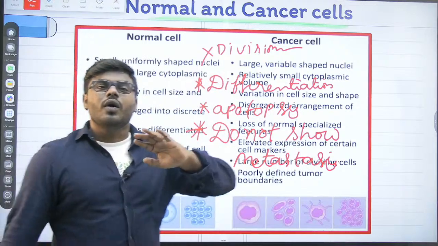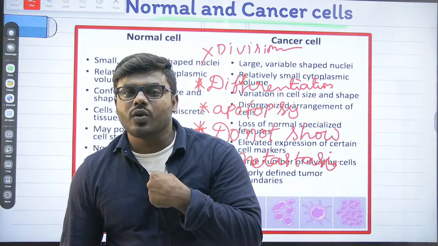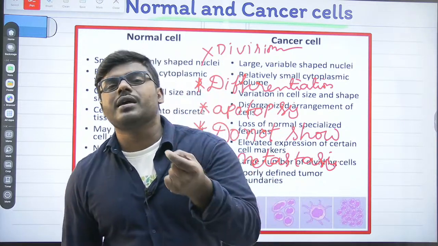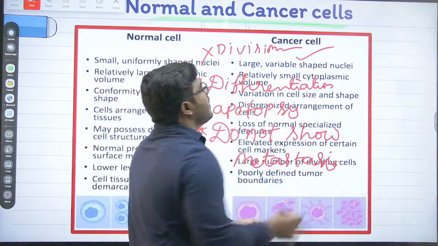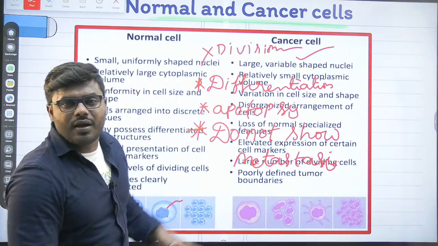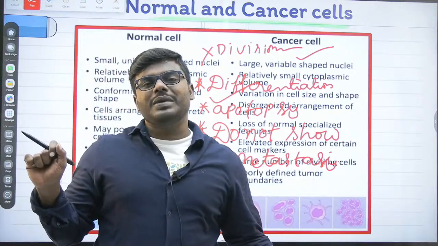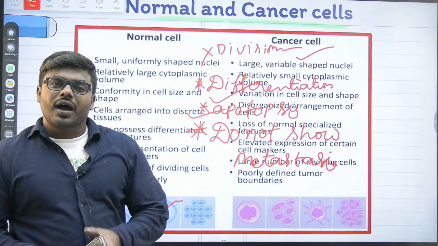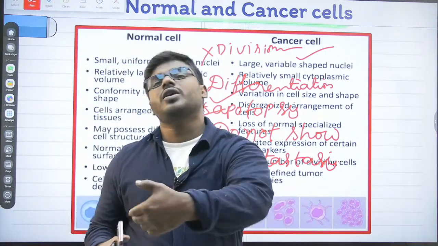It will undergo regulated division. Now you can ask me why our cell undergoes regulated division. Because our cell is controlled by the cyclins and CDKs. That's why we always say the cell undergoes regulated division. After division, it will stop dividing and undergo differentiation. Once it completely performs its functions, it will undergo the process of apoptosis, and our normal cell never ever moves from one area to another area.